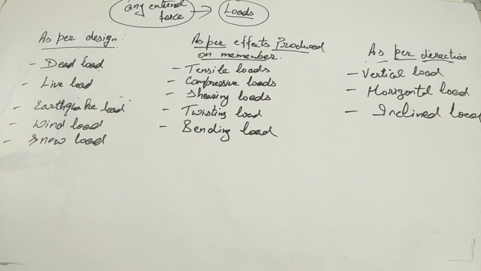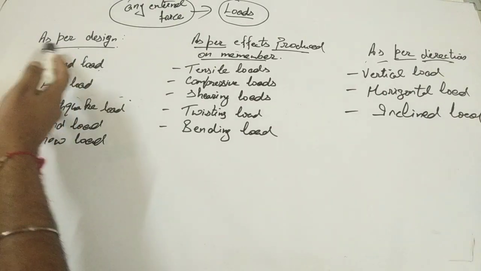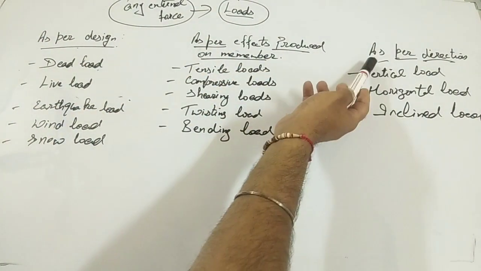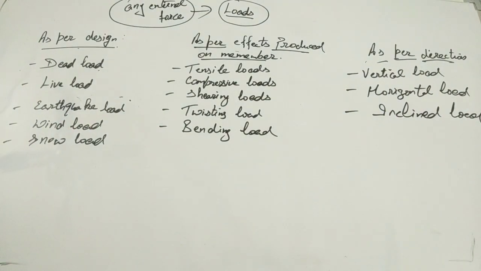Clear guys? So load is categorized as per the design, as per the effects produced on the member, and the third one, as per the direction of loads. So these are the three different categories of loads. As per each category we'll discuss the types of loads.